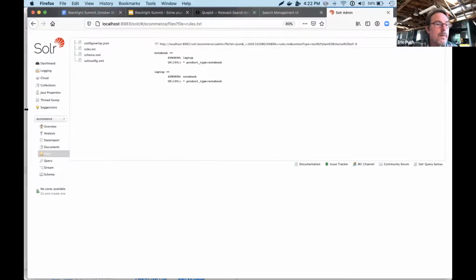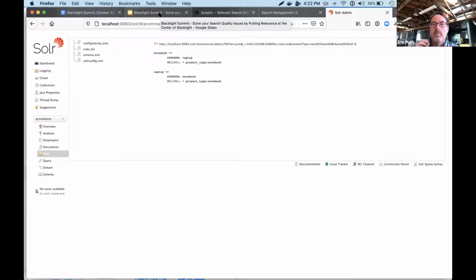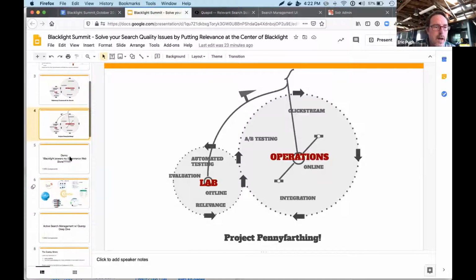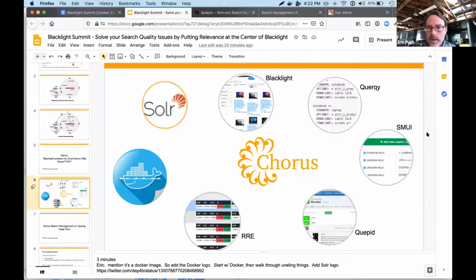So I wanted to give you a brief demo, because I wanted to whet your appetite for, hey, we actually can improve relevancy pretty easily. The tools are out there. If I was in present mode, this would be animated. There's an open source project that demonstrates all of these tools working together.